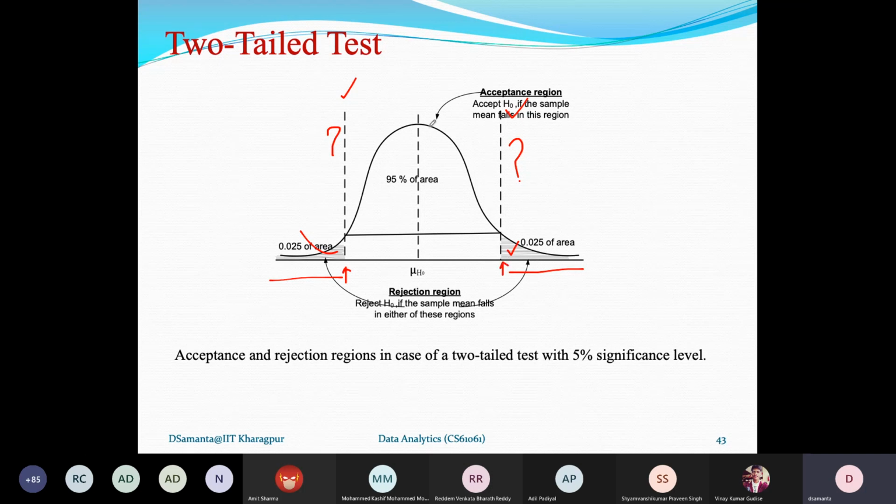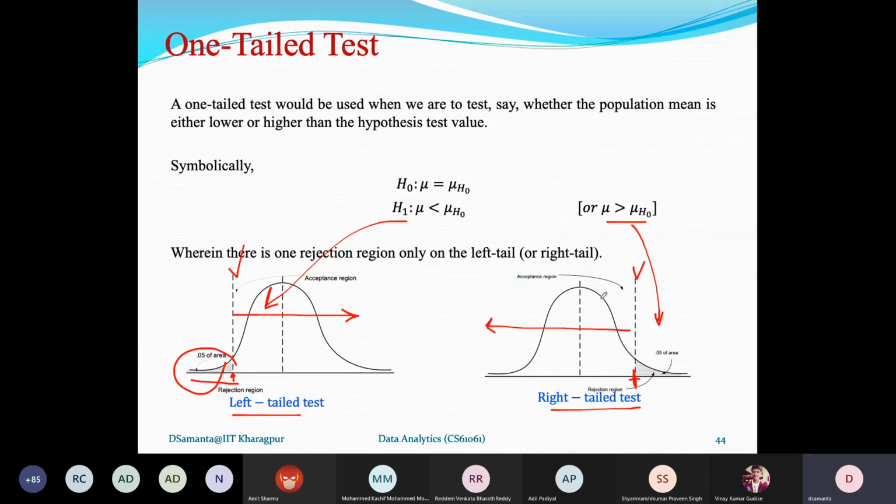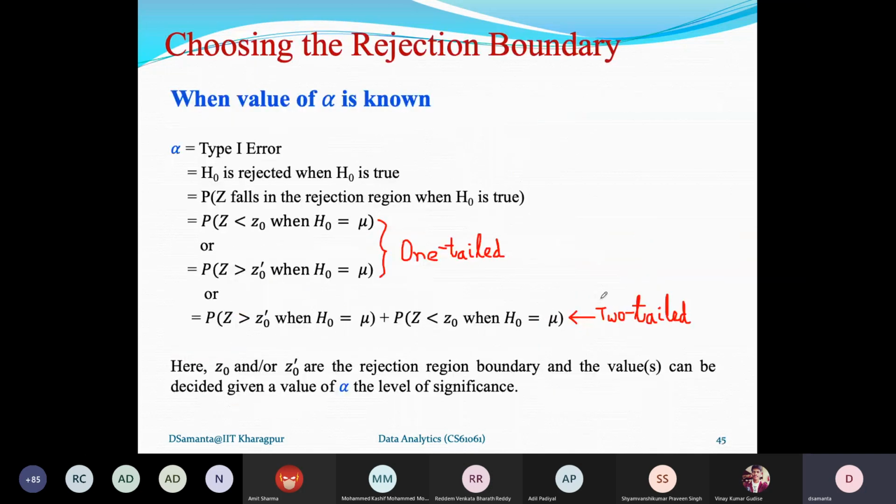So if this is actually a, and then if this alpha is given, then possibly you will be able to calculate a minus delta and a plus delta. That is obviously fine, but there is some standard method. As I already told you, this is a probabilistic value, so we can solve this problem better using the probability calculation. So here is an example that the rejection boundary, we can choose it very correctly.